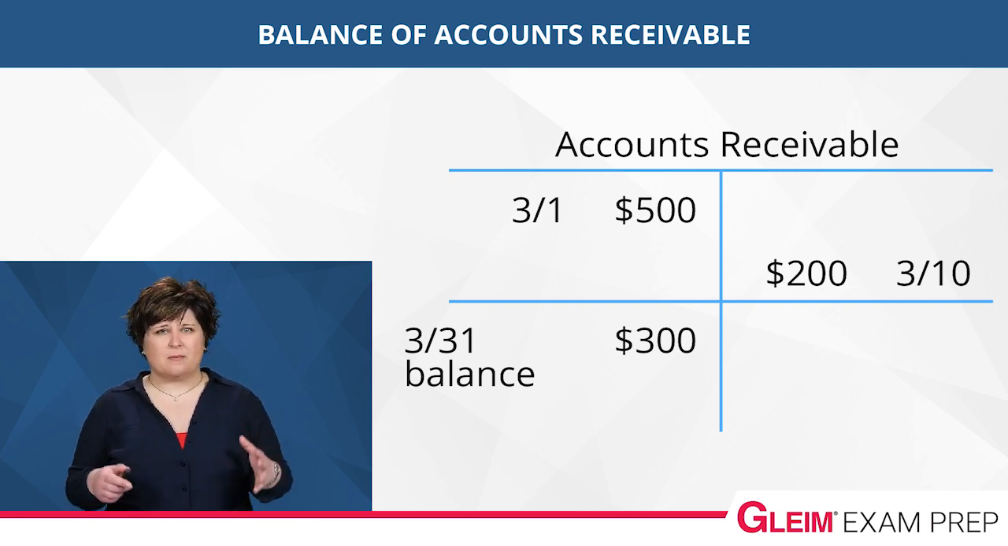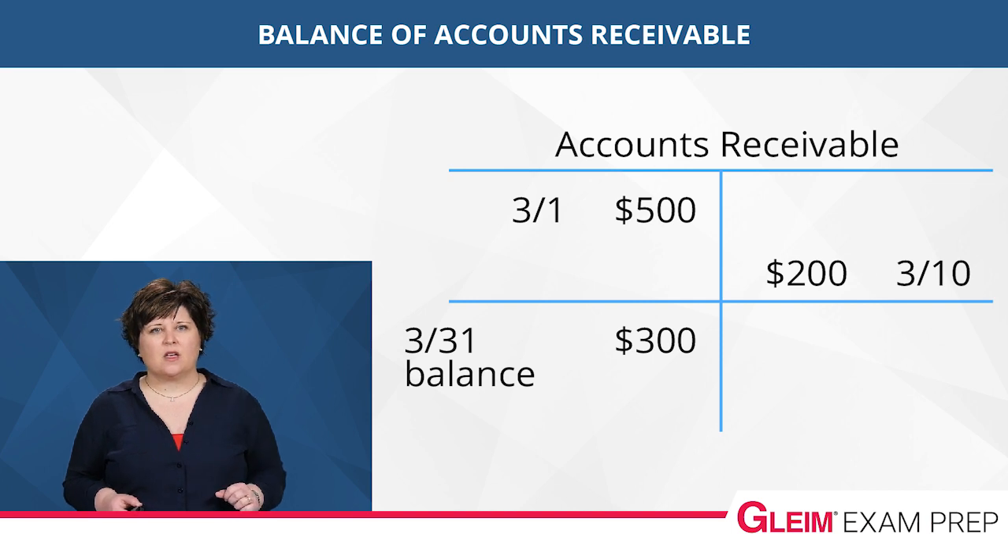Now, in our simple example here, this is the only customer that we have so far. So at the end of March, the balance of accounts receivable is a $300 debit balance. To find the balance of an account, you add up all the debits and add up all the credits. You find the difference between the total debits and the total credits, which is your ending balance. Now, whichever number is bigger is the side of that balance. So here, our total debits are $500 and the total credits are $200. The difference is $300. The balance is on the debit side as the debits are greater than the credits.